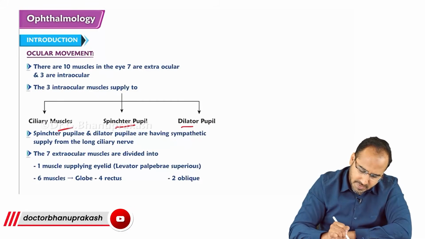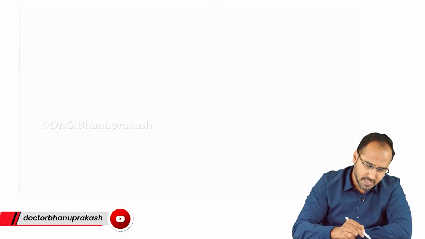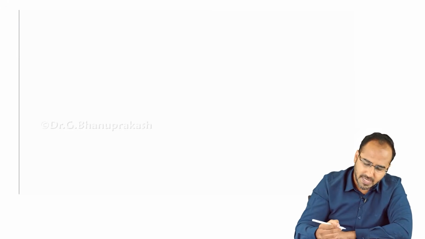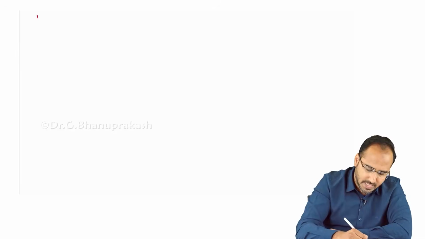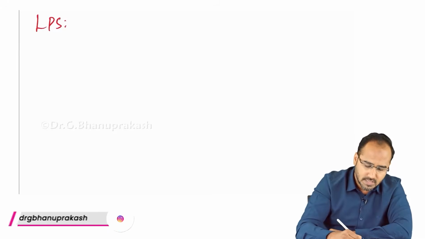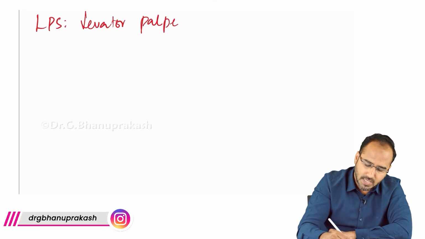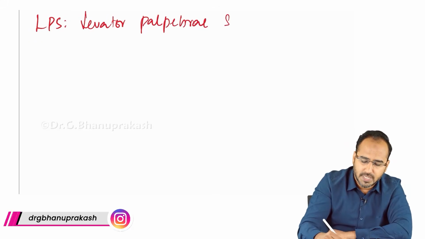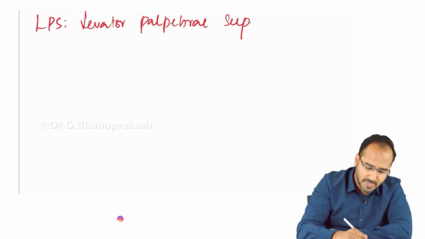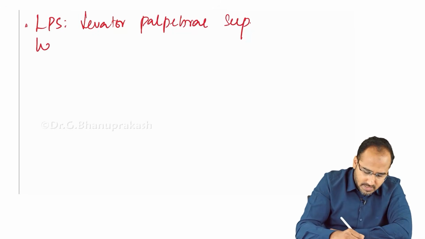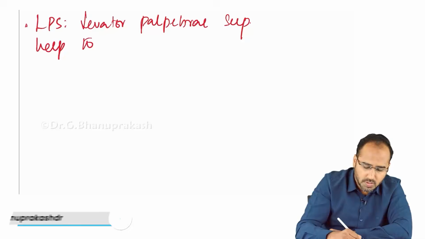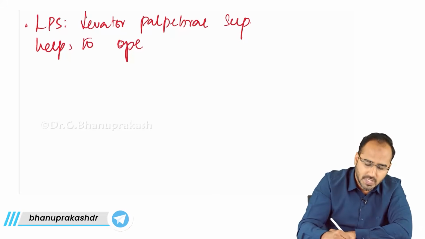The 7 extraocular muscles are divided into 1 supplying the eyelid and then 6 muscles. The one which is supplying the eyelid is what? LPS. What is LPS? Levator palpebrae superioris helps to open the eyes.